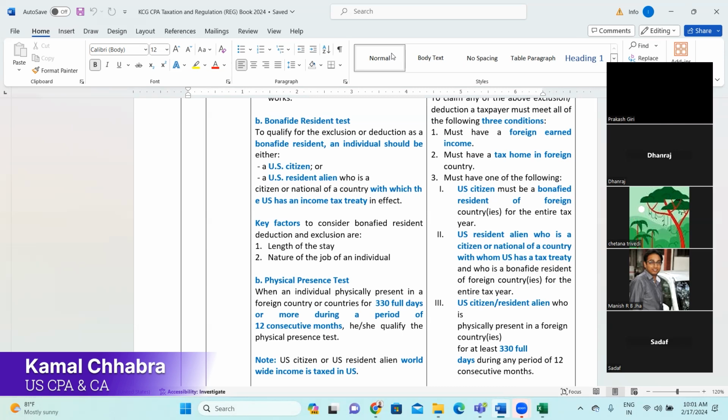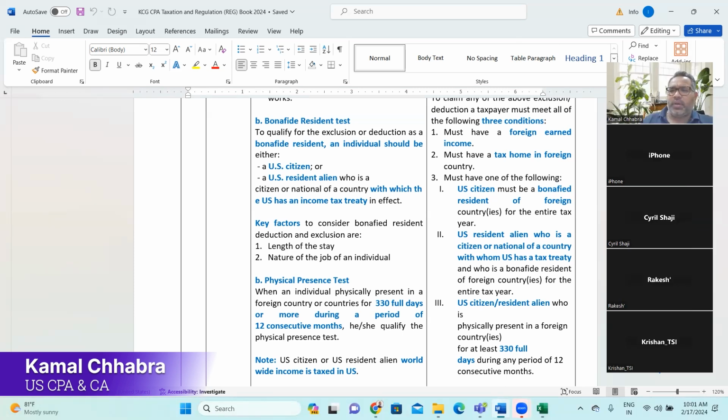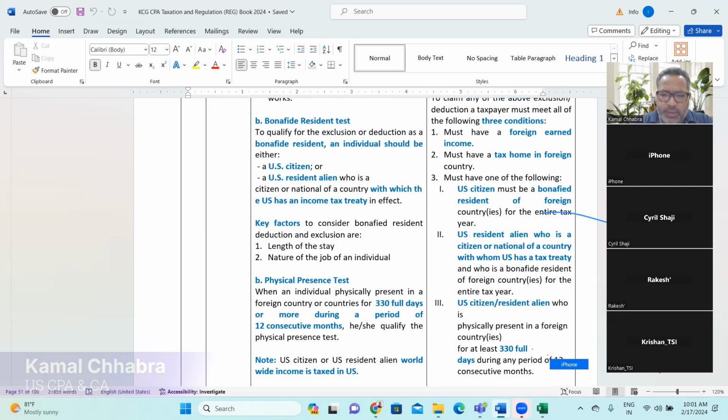If we have any foreign income, and as we are a citizen or resident of United States of America, worldwide income is taxable in the United States of America, right? But when we earn any income in a foreign country, that country also charges taxes from us. So to avoid this double tax, both countries do a tax treaty or double tax avoidance agreement. Under this agreement, if you are paying taxes in a foreign country, you can take credit or benefit of those taxes in your home country.